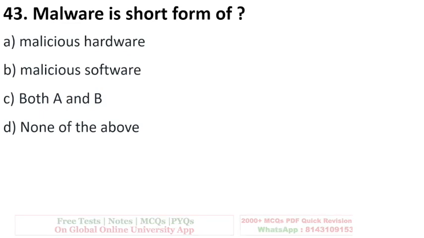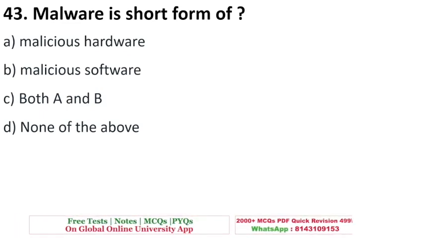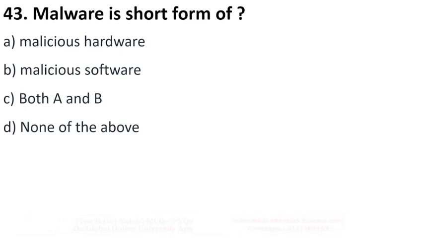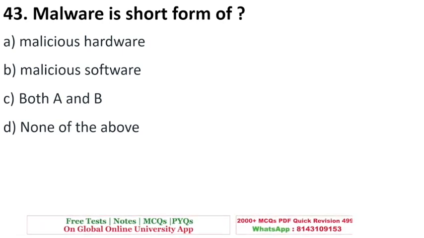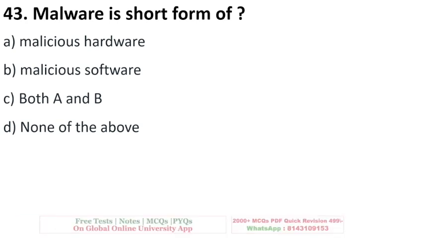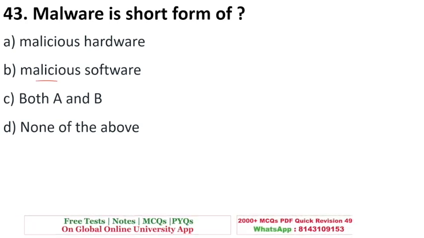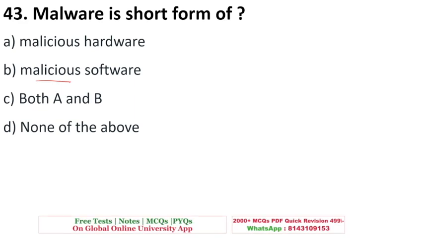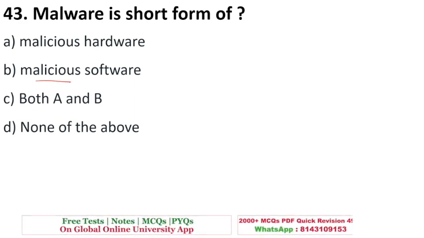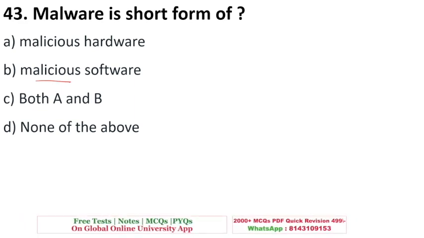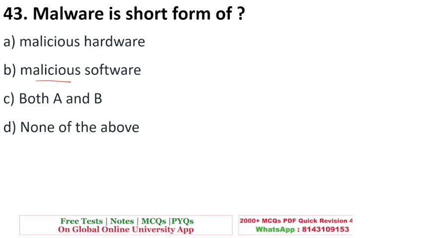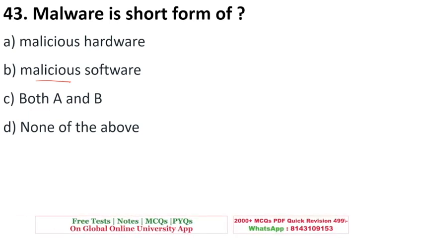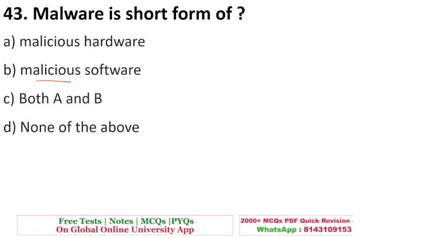Malware is a short form of what? So you might have heard of a term called software. There is also a term malware, and it is the short form for malicious software. Malicious is something that causes harm, and virus, worm, Trojan horse, logic bomb, all these are different kinds of malware, which is the short form of malicious software.